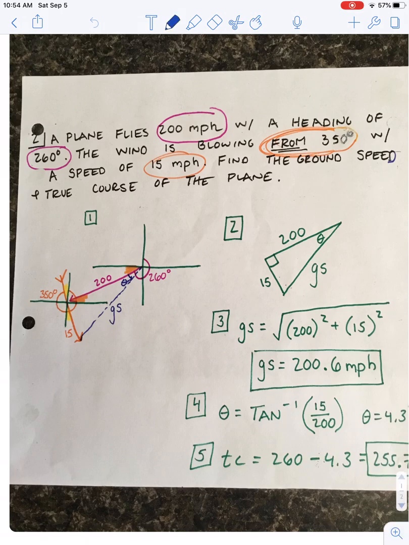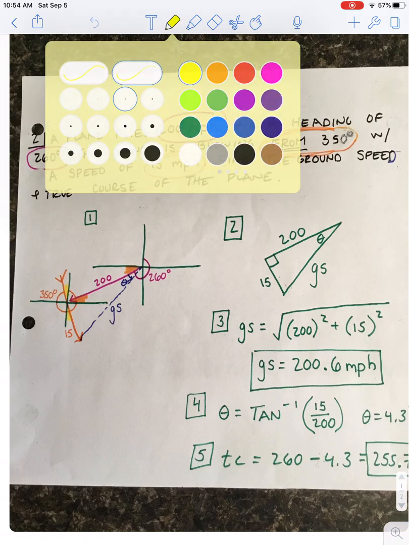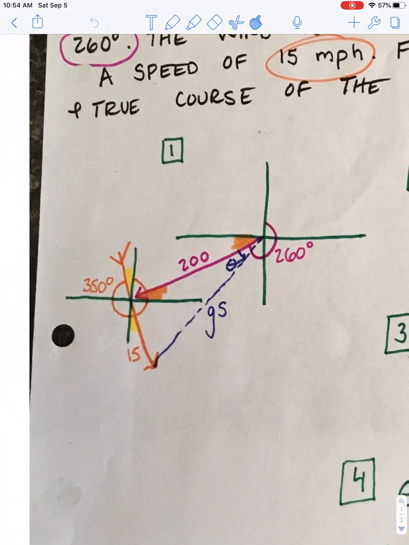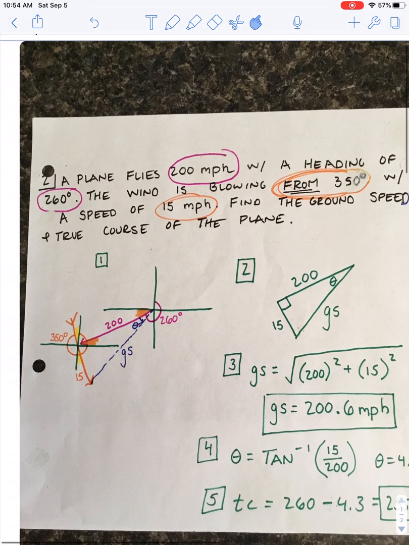So again, let's go ahead and start by making our picture. I start out by making, just kidding, because I've already done this, sorry. We start with our plane, which is our other XY grid.